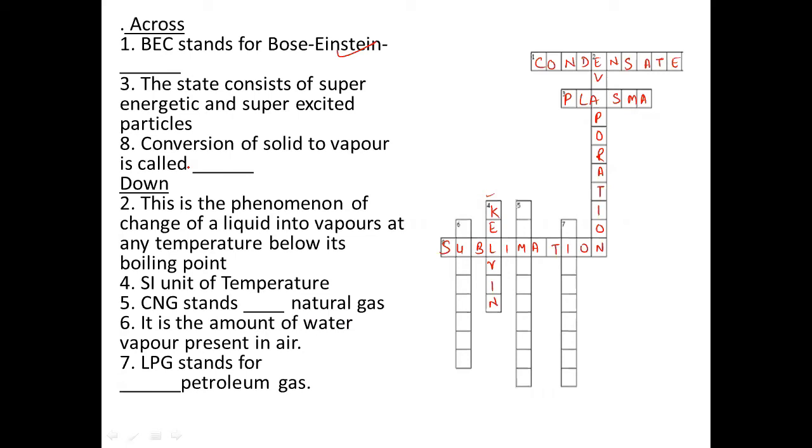Anshika. Yes, ma'am. CNG stands for compressed natural gas. It's number 5. Okay, compressed natural gas, right answer. And then next, Parneet. It is the amount of water vapor present in air, humidity. Humidity, number 6.